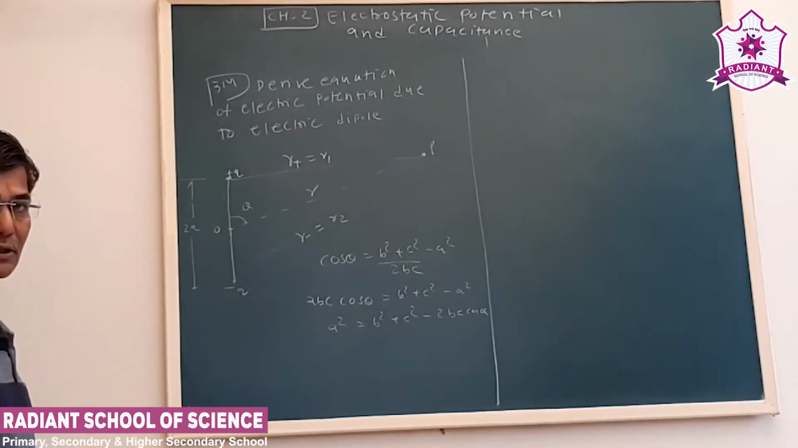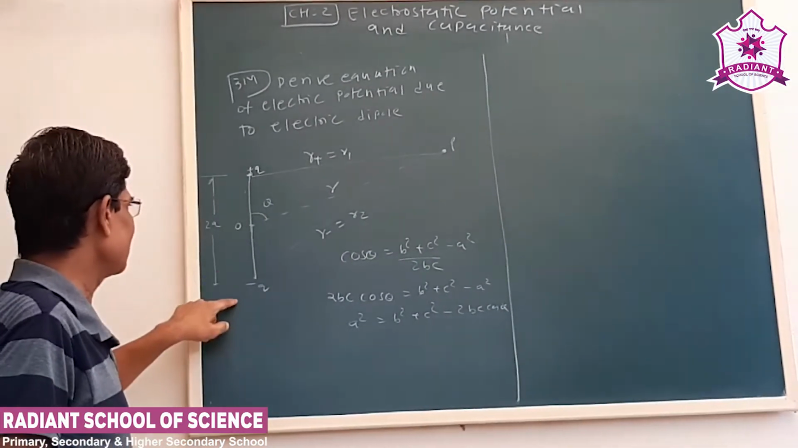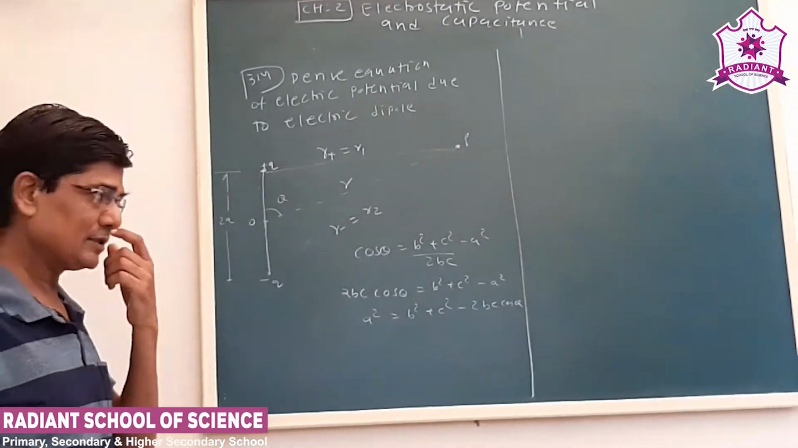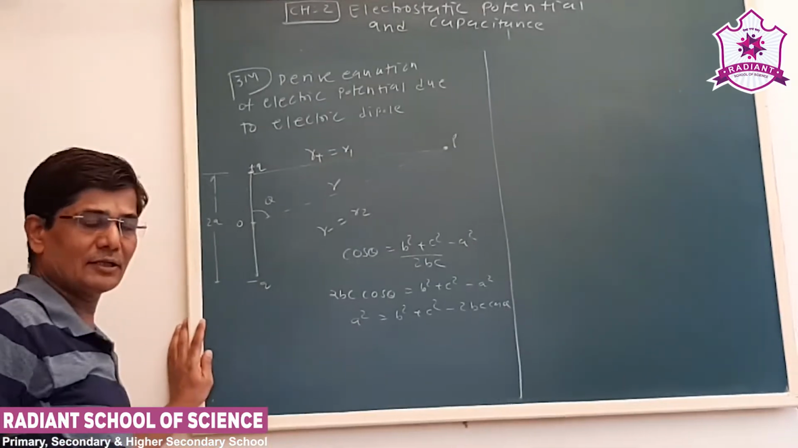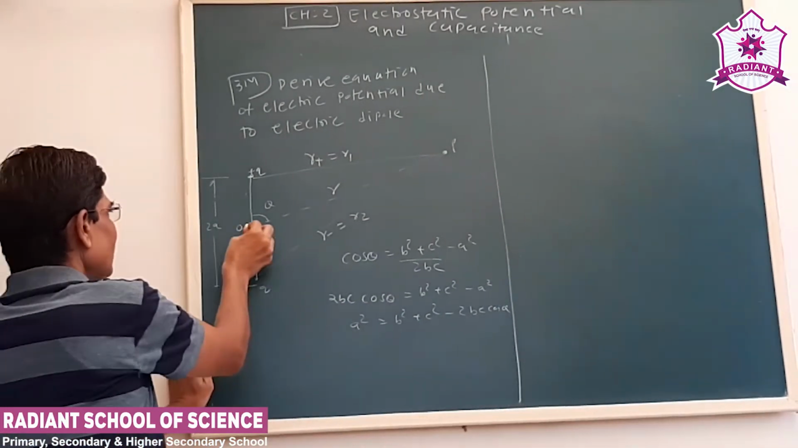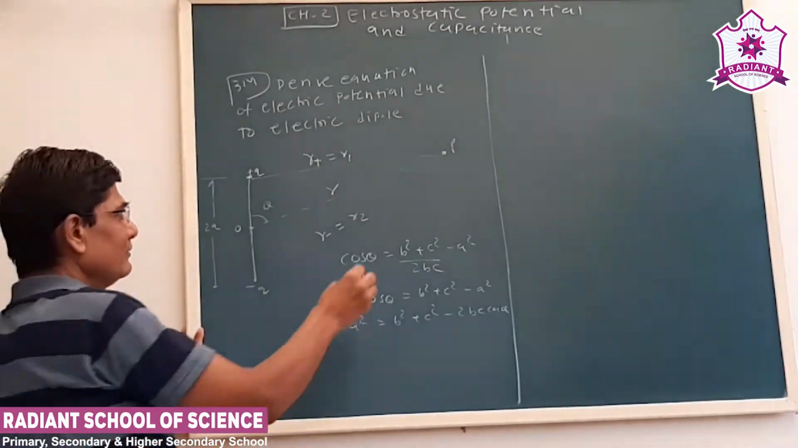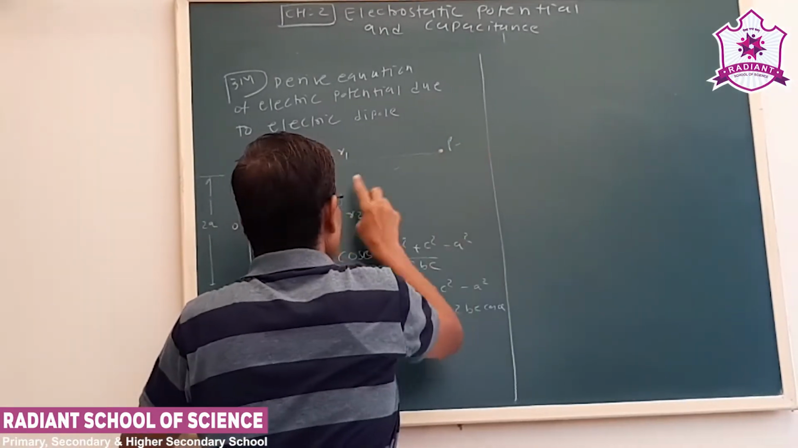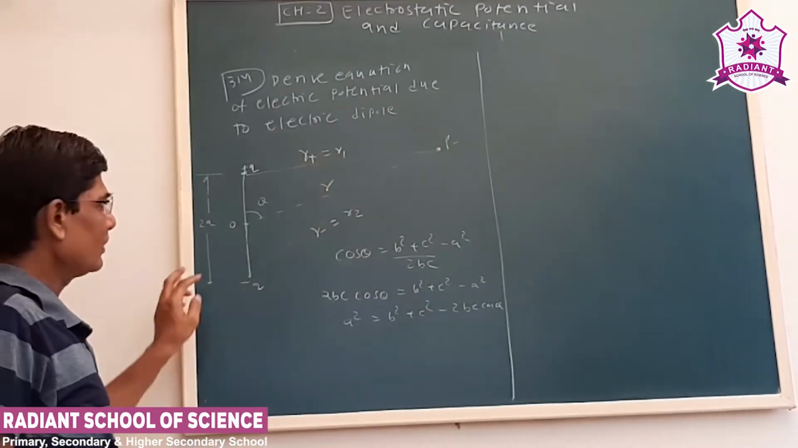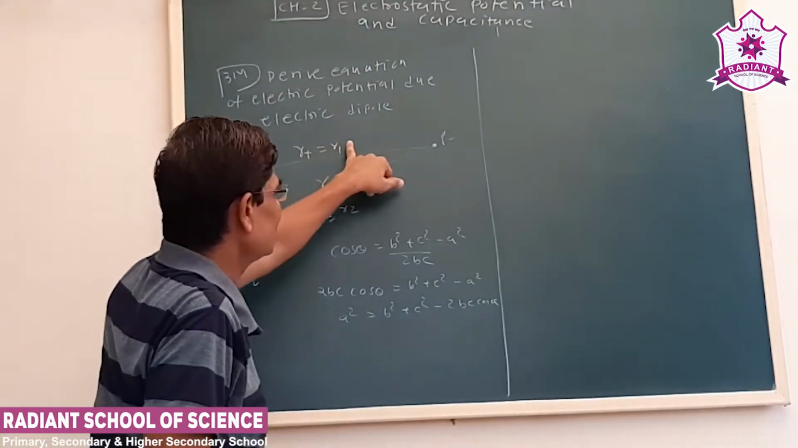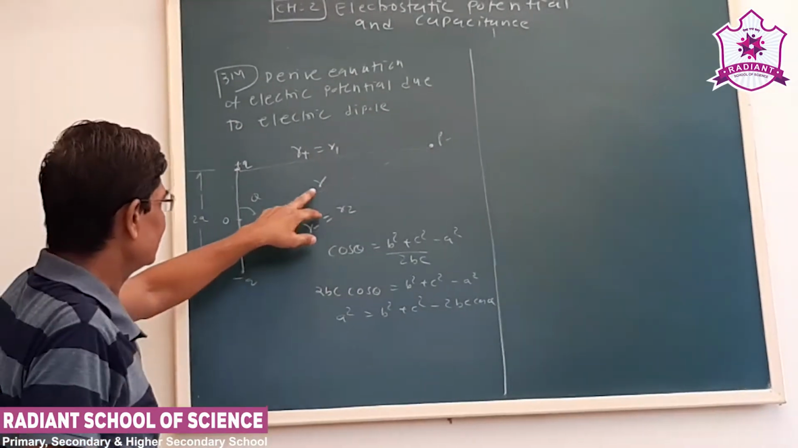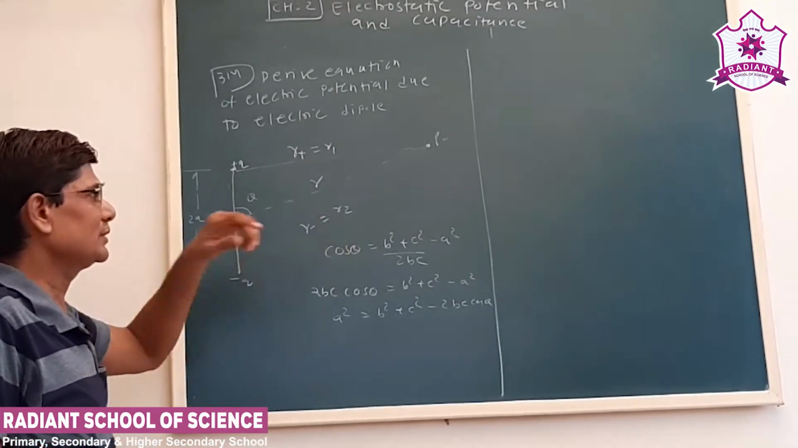Now we know a dipole is a system of two equal and opposite charges separated by a finite distance. So let us say our charge is plus q and the second is minus q, separated by 2a distance. Now this is the center of the dipole. We have to obtain the potential at point P, which has a position vector r from the center. Now from charge plus q, let us say the distance is r1, and from charge minus q, let us say the distance is r2.